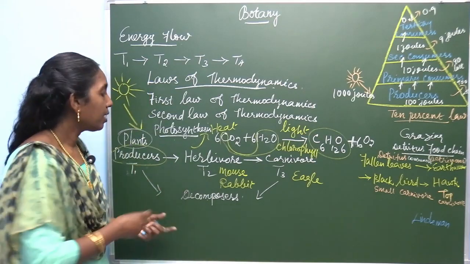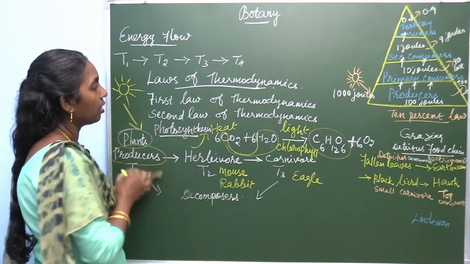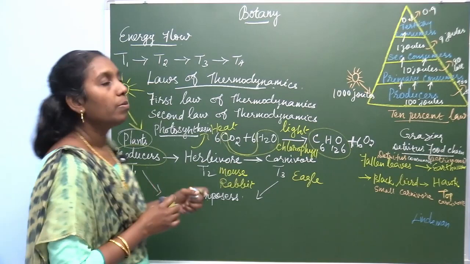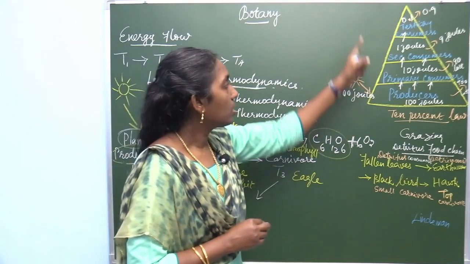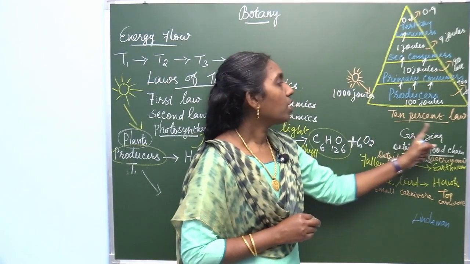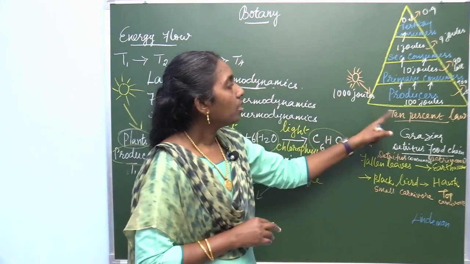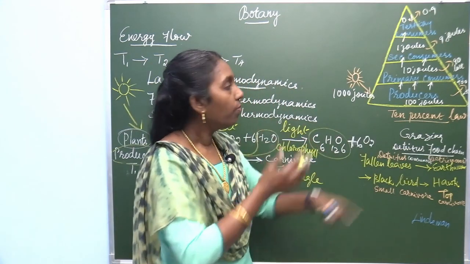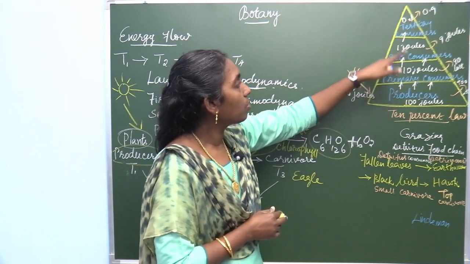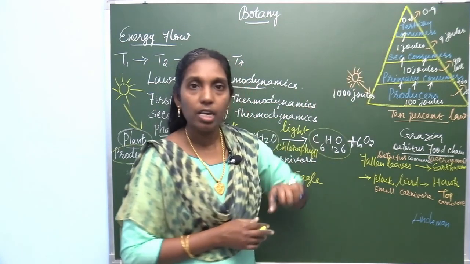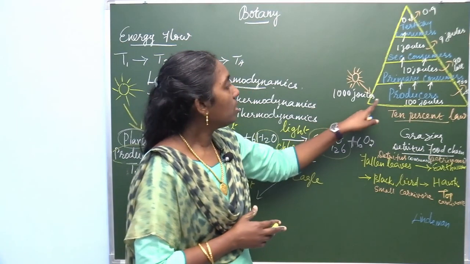An example of this second law of thermodynamics is the 10% law. Look at this pyramid. Here is the 10% law. The energy flows from producer to primary consumer, secondary consumer and tertiary consumers.